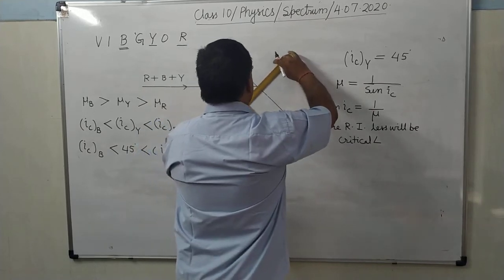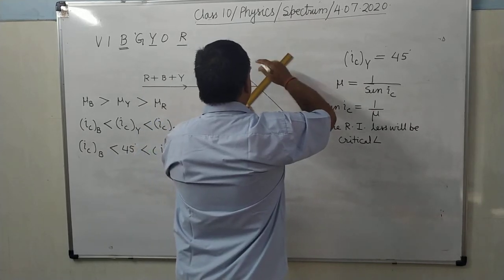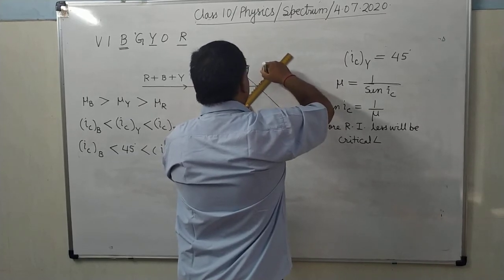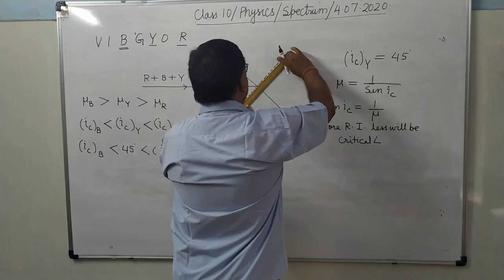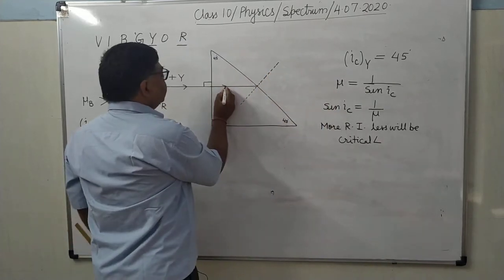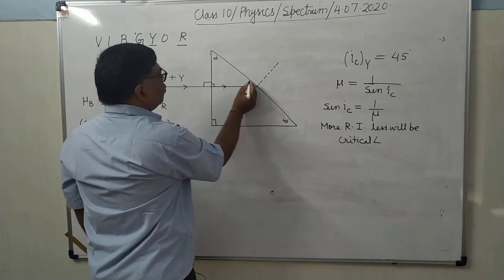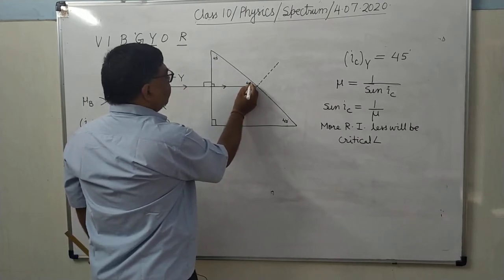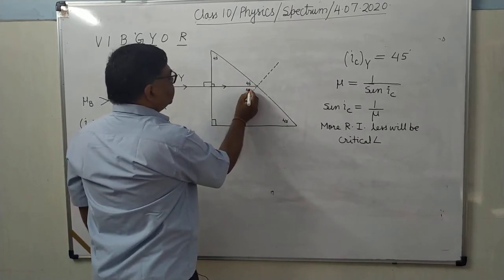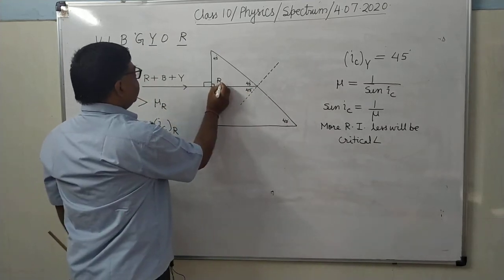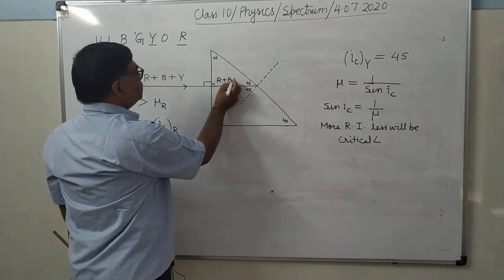Now see here, you draw the normal. And see this angle. This angle is 90, 45. So what will be this angle? 45. So what will be this angle? 45. Means red plus blue plus yellow.